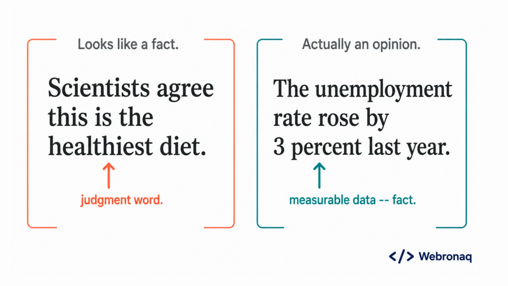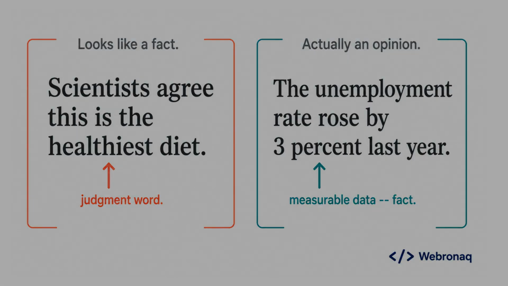Now flip it. The unemployment rate rose by 3% last year. No opinion words. No emotion. Just a measurable number that can be checked. That is a fact, even though it sounds like a casual statement. The key move is this. Find the claim inside the sentence and ask, can someone actually measure or verify this? If yes, it leans fact. If it relies on judgment, it is opinion. Coming up next, we bring the whole framework together.